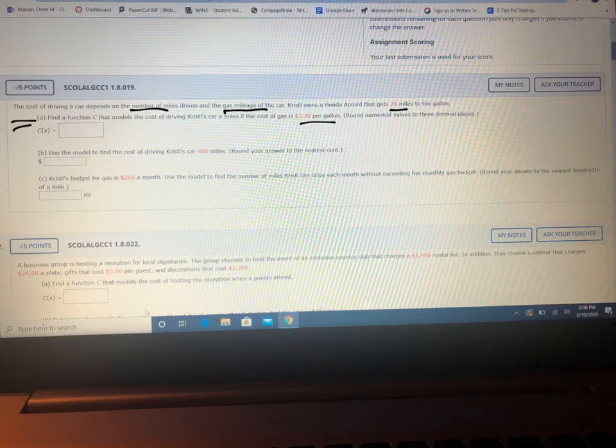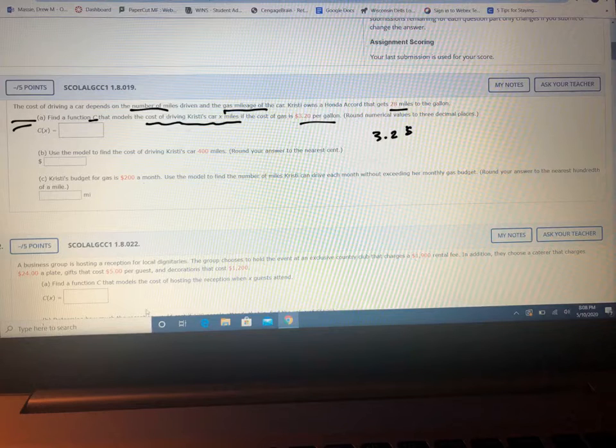So it says find the function C that models the cost of driving a car x miles if the cost is $3.20 per gallon. So what we'll do is we're going to write $3.20.